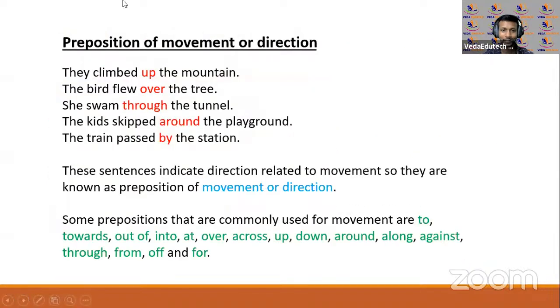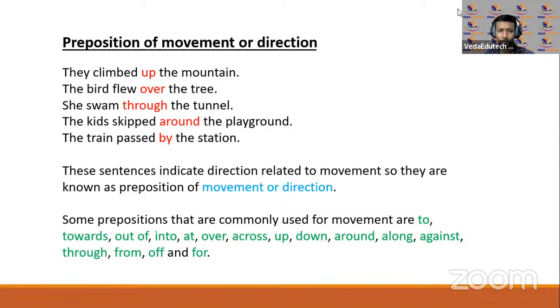Okay, now the next one we talk about is prepositions of movement. Okay, I'll give you a moment again. You read those sentences and try to understand what is happening there. Great. Okay, they climbed up the mountain. The bird flew over the tree. Okay, she swam through the tunnel. The kids skipped around the playground.